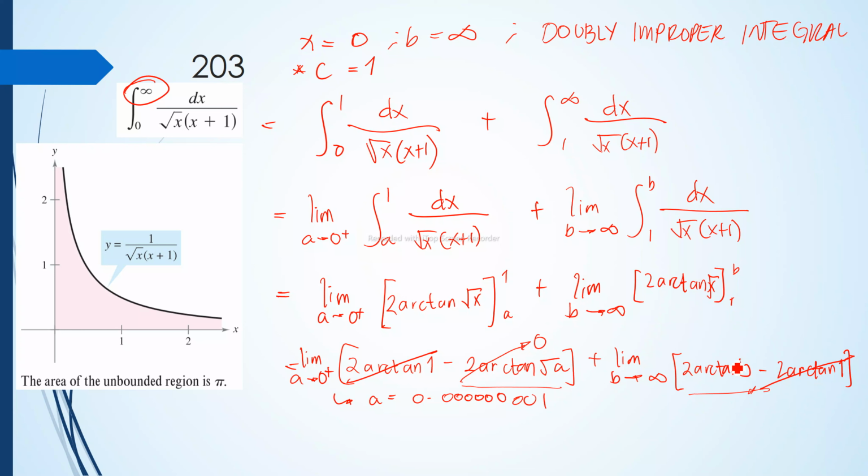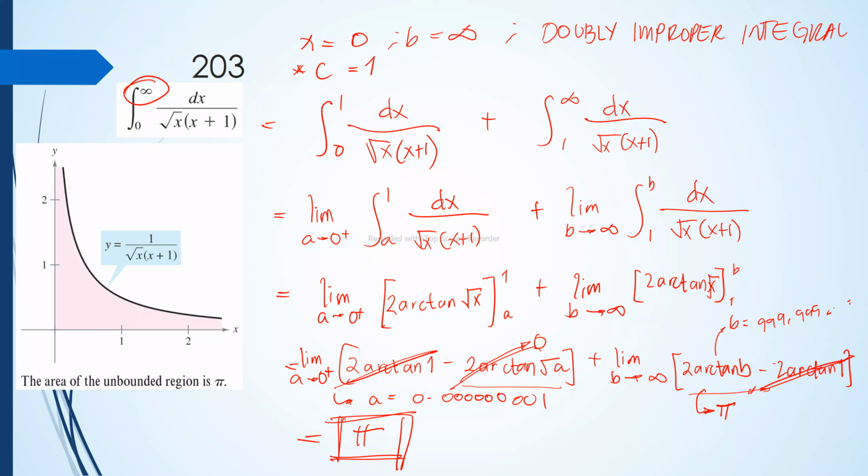As b approaches positive infinity, let's say our b is 999,199,000, etc. Times 2, you will get a value of pi on this side. So overall, we have a 0 here because it cancels out, and then a 0 here. Then we will have our final answer as pi.